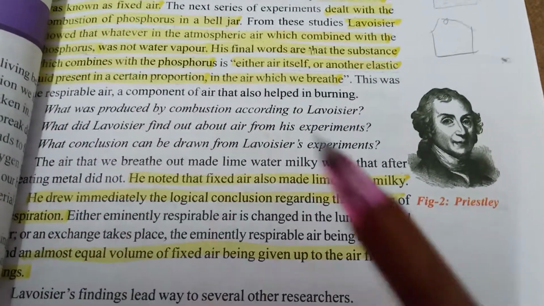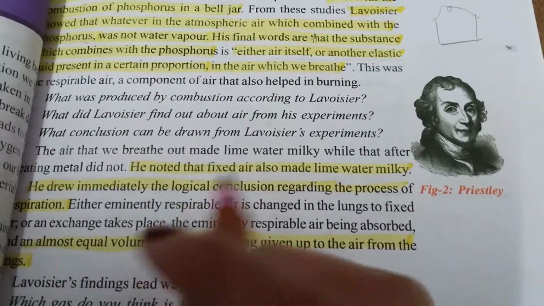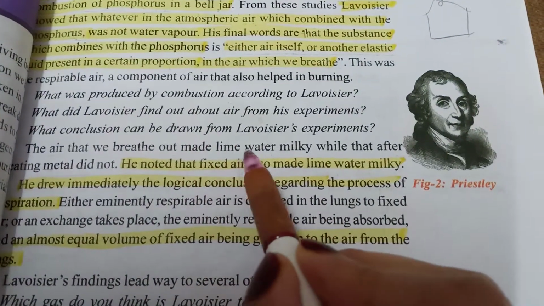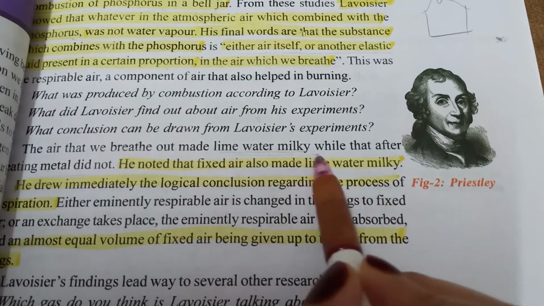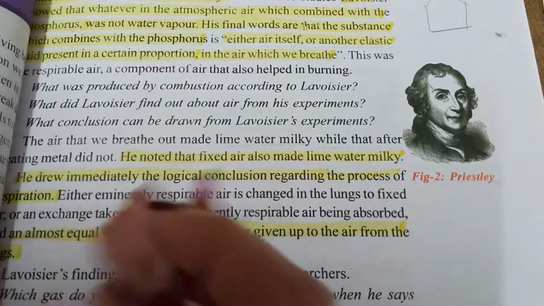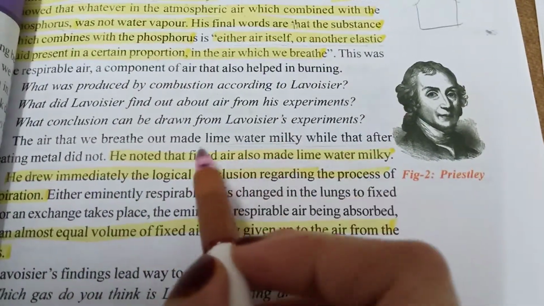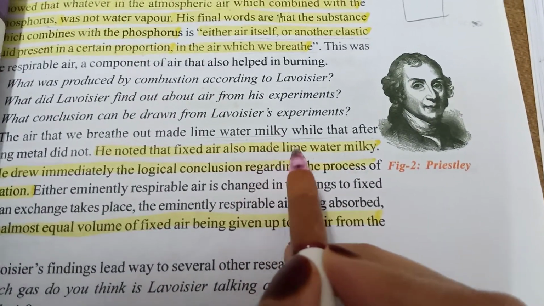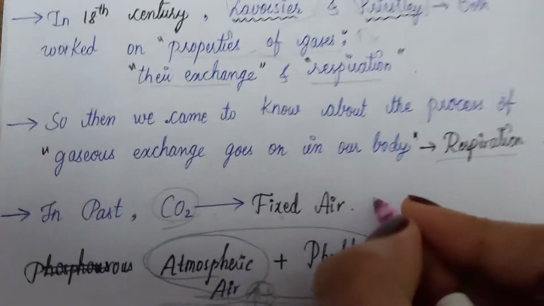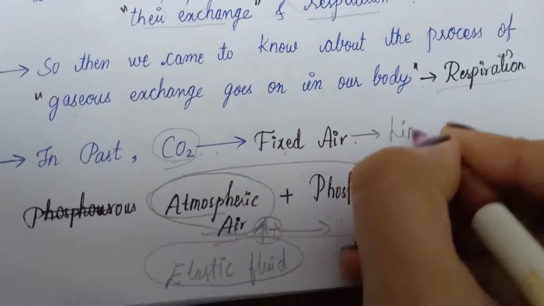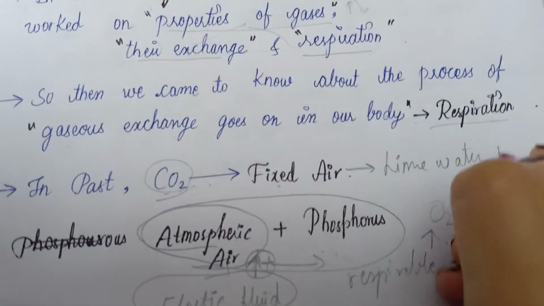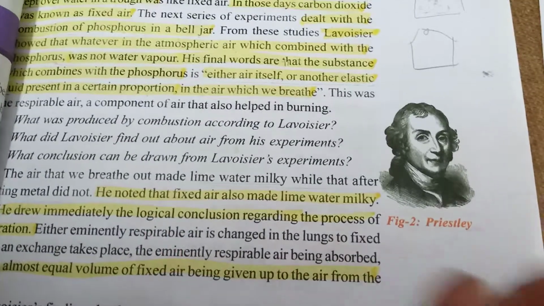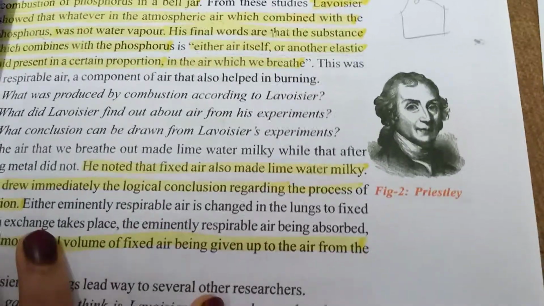Lavoisier also did another experiment. He also observed the air that we breathe out, right? That air turned lime water milky. He noted that the fixed air, which means carbon dioxide, turns lime water milky. Clear? And he also immediately drew a logical conclusion regarding the process of respiration.